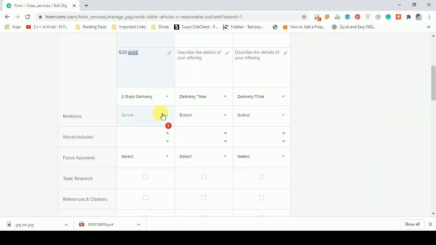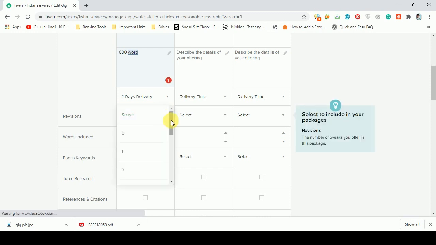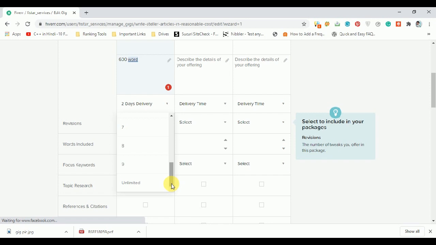Revision. Revision means if the buyer is not satisfied with the work, then they will contact you to review the work and correct it. So you can give a number of revisions. I recommend you give unlimited so that it makes a very good impression on the buyer.